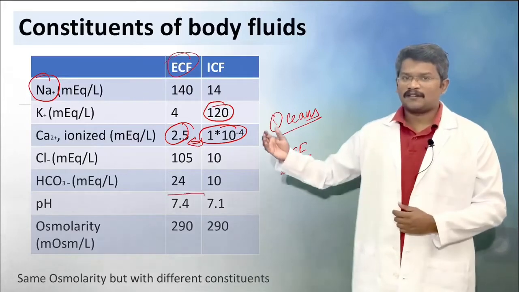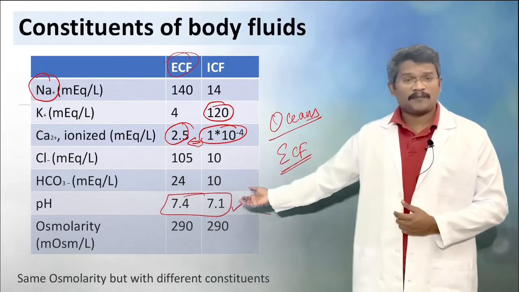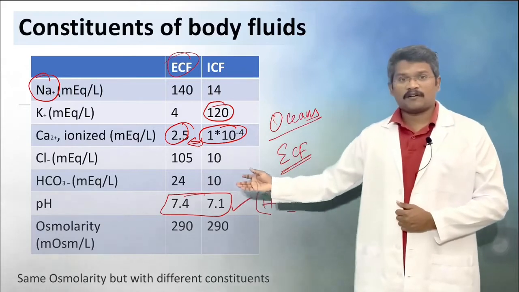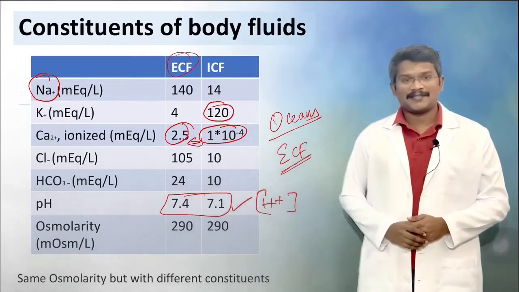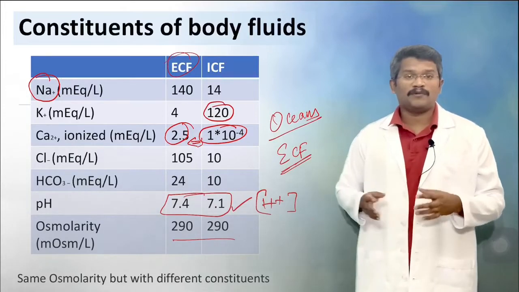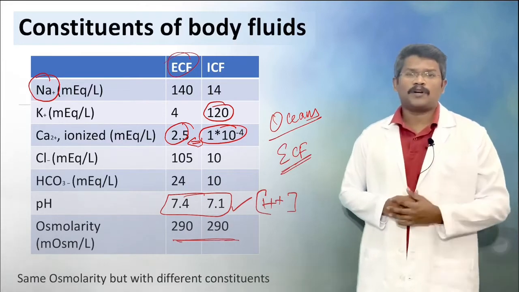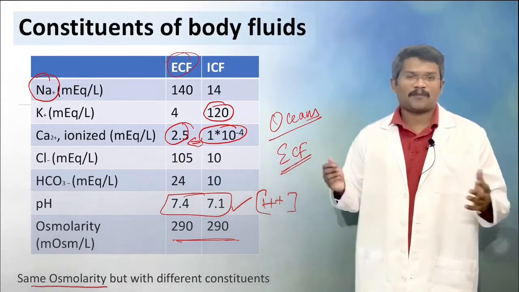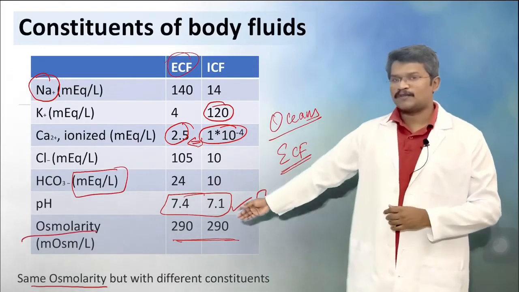And the pH, which is the hydrogen ion concentration, again is different between the extracellular and intracellular, the intracellular being more acidic. As you can see, the concentrations of individual constituents are different between extracellular and intracellular, but the osmolarity remains the same, an average of 290 milliosmoles in both compartments. That is because water freely moves between the two compartments. Even if a small difference arises due to movement of ions, the water moves and neutralizes the osmolarity difference between the compartments. As you have seen, there is milliequivalents above, and here it is milliosmoles written here.